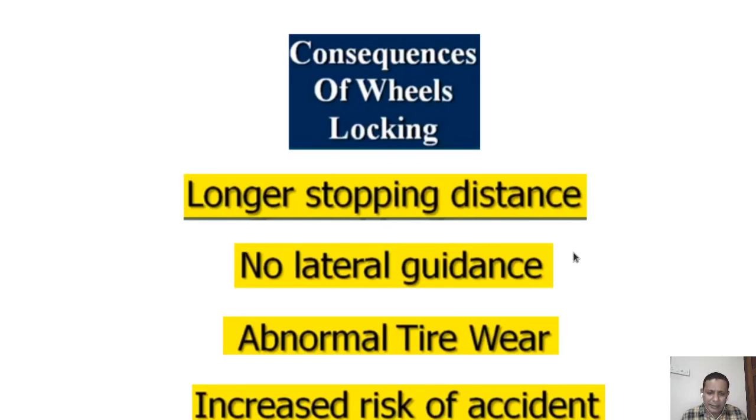Then, no lateral guidance. That is, if we have to turn the vehicle to the left or right after applying the brake, and the wheel is locked, we will not get any control over the vehicle. Then abnormal tire wear, that we have seen in the initial slide, then increased risk of accident. So these are the consequences of wheel locking, and if you are using ABS, all these effects can be reduced.